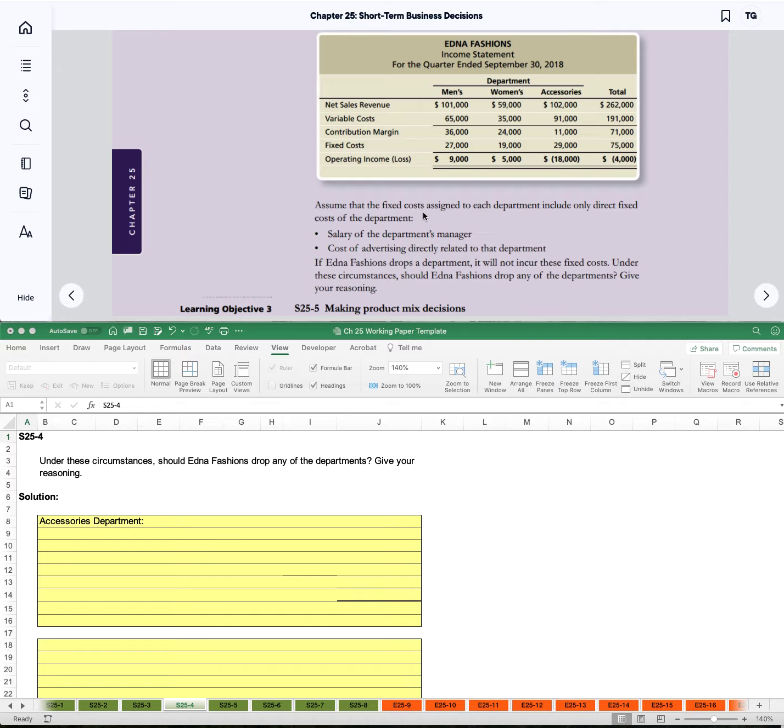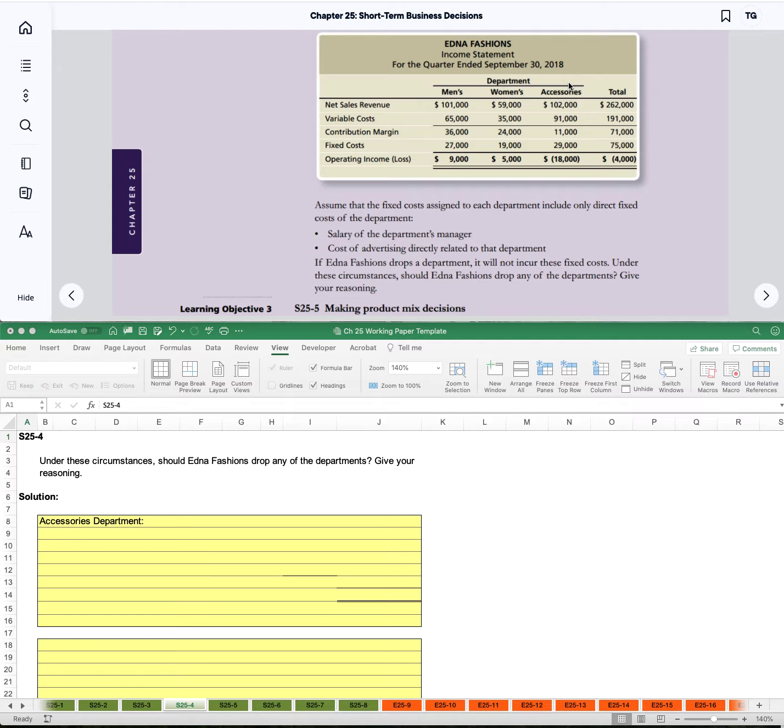Assume that the fixed costs assigned to each department include only direct fixed costs of the department: salary of the department's manager, and cost of advertising directly related to that department. If Edna Fashions drops a department, it will no longer incur these fixed costs. Under these circumstances, should Edna Fashions drop any of the departments, and give your reasoning?